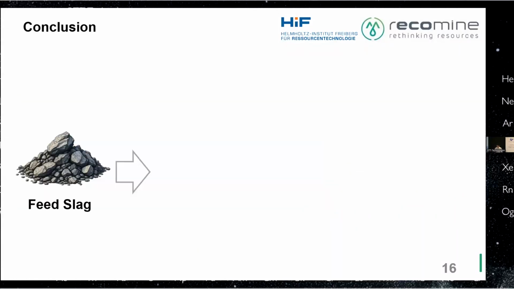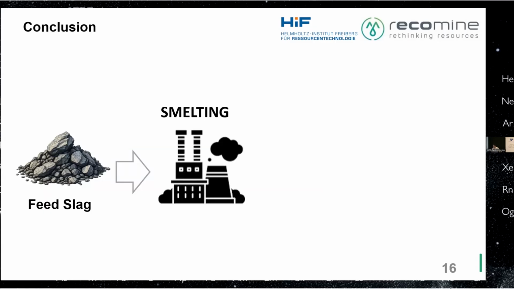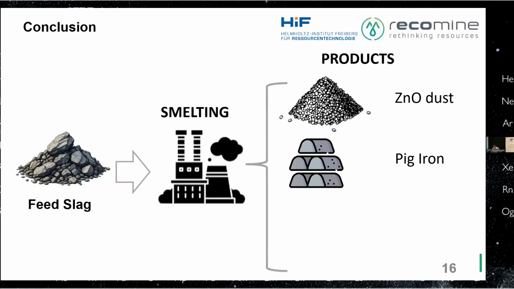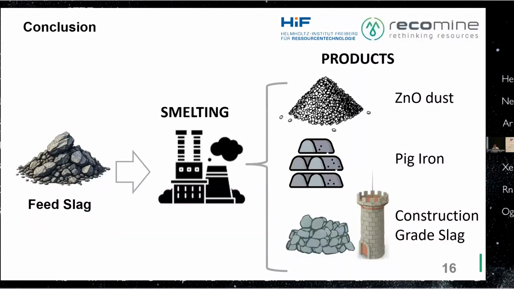In conclusion, we are able to identify the self-fluxing feed mixture. So in this process, we just utilize the slags. We did smelting, we recover the product, zinc oxide, pig iron, construction grade slag, and gypsum. Thus, we have a holistic approach on the slag, and a circular economy has been applied.